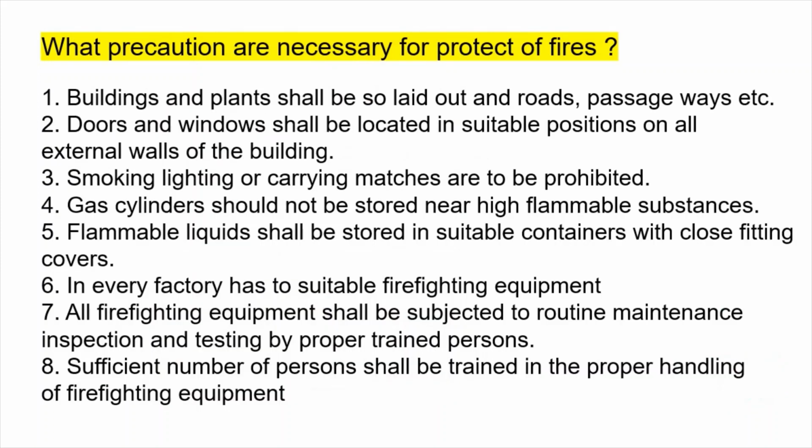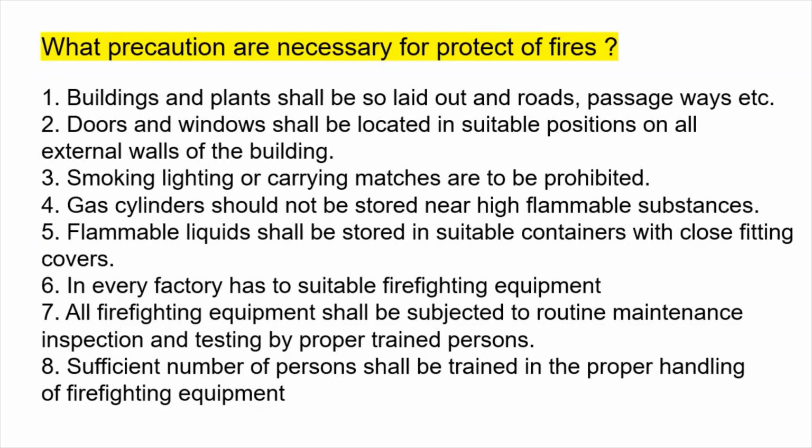What precautions are necessary for protection from fires? 1. Buildings and plants shall be so laid out and roads, passageways, etc. 2. Doors and windows shall be located in suitable positions on all external walls of the building. 3. Smoking, lighting, or carrying matches are to be prohibited. 4. Gas cylinders should not be stored near highly flammable substances. 5.